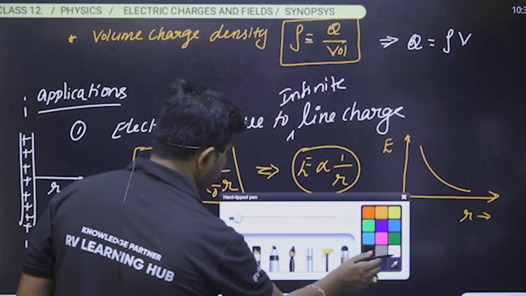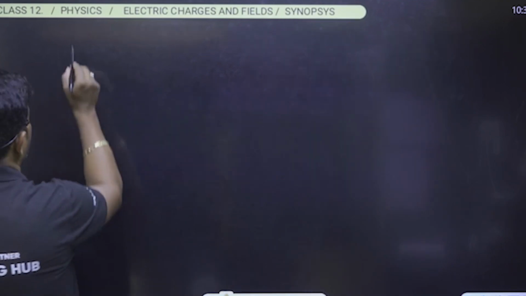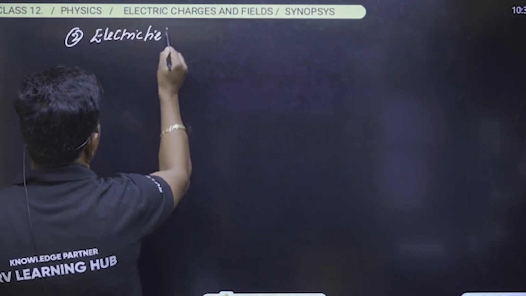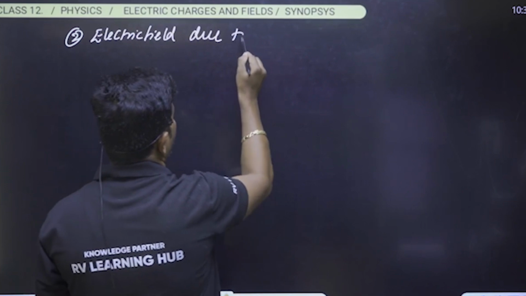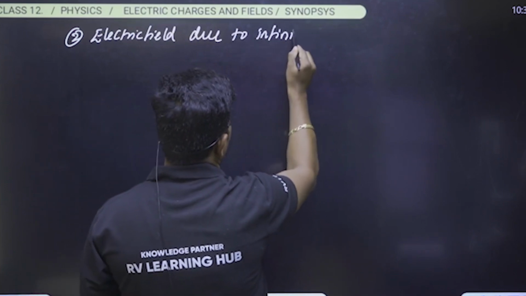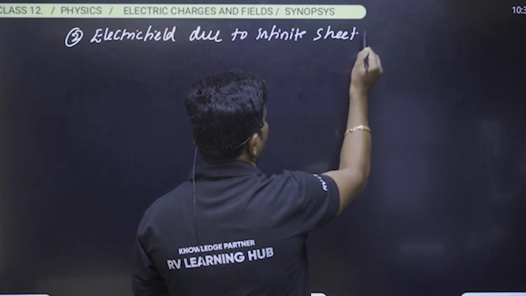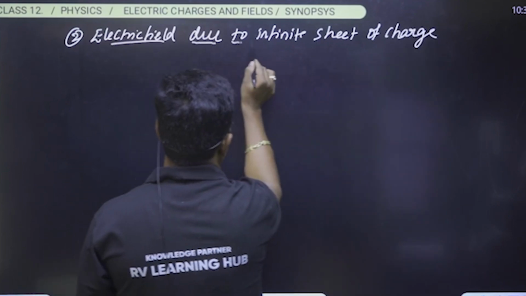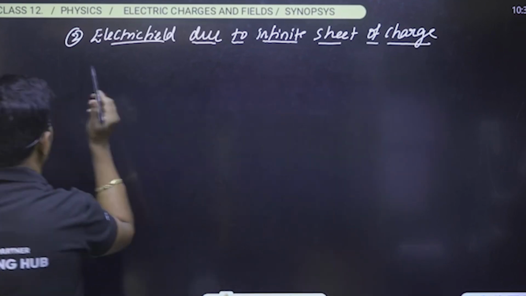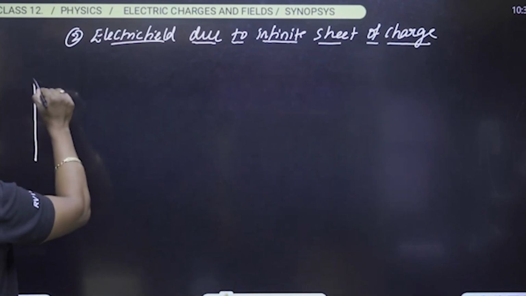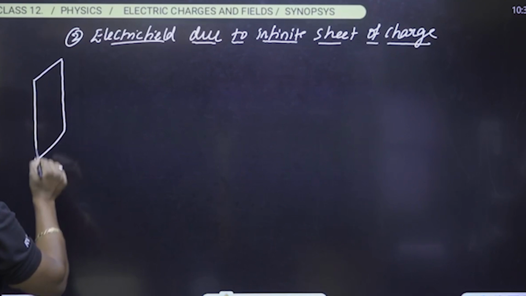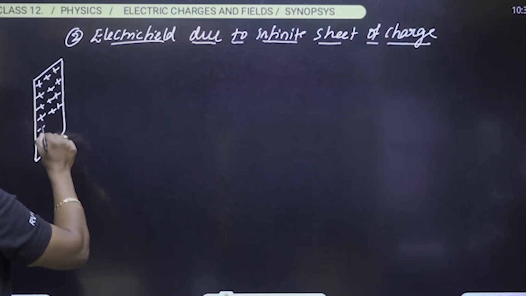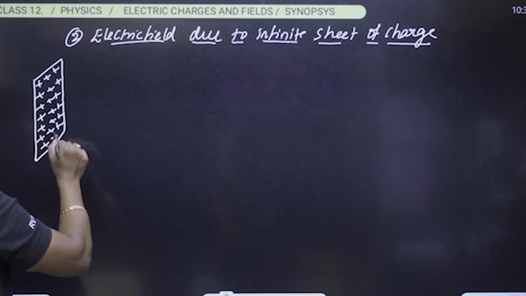And the second one we have to understand: what is the electric field due to an infinite sheet of charge? Please make sure about this. Whenever we consider an infinite sheet of charge having the charge distribution, it may be a positive charge or a negative charge, don't worry about that.